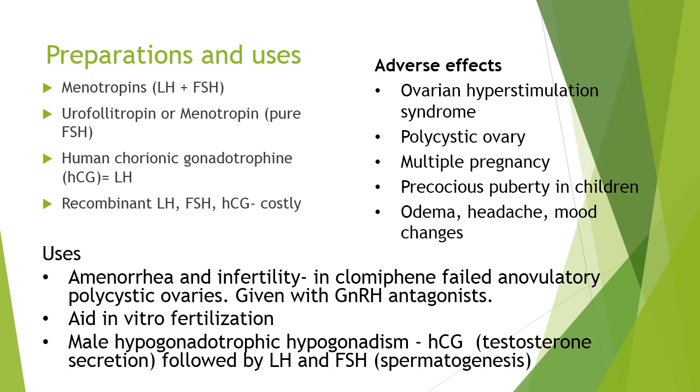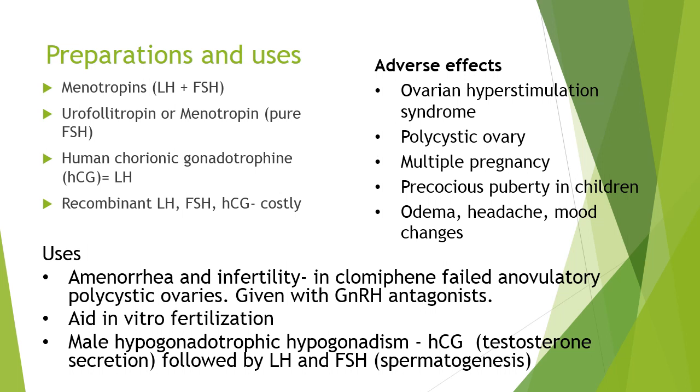given along with gonadotropin releasing hormone antagonist. So gonadotropin releasing hormone antagonist takes care of the cyclical release of LH and FSH, which might disturb the release of ovum. That has to be controlled by giving the gonadotropins.